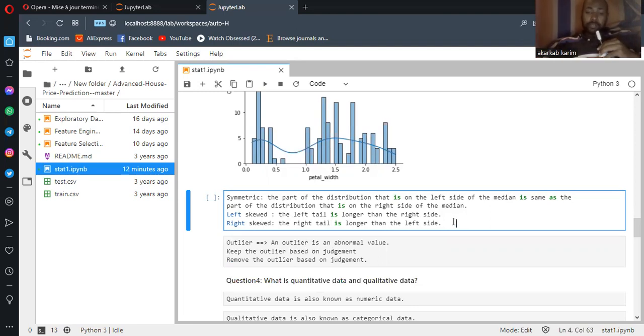And the tail of this curve, the left is more than the right. We have also right skewed, where the right tail is longer than the left side. I mean, it's the inverse of left. The tail on the right is more than the left.